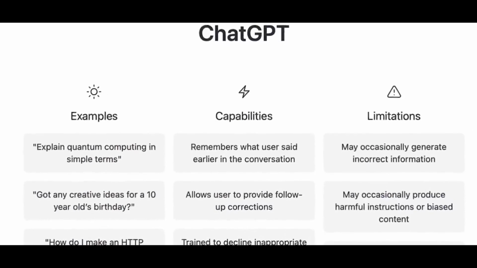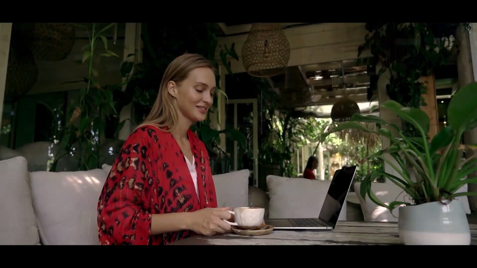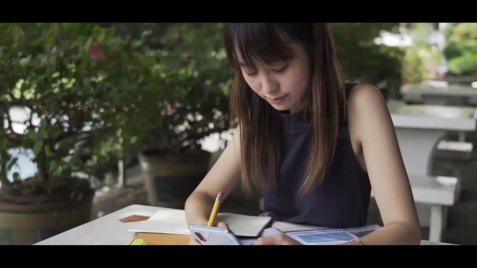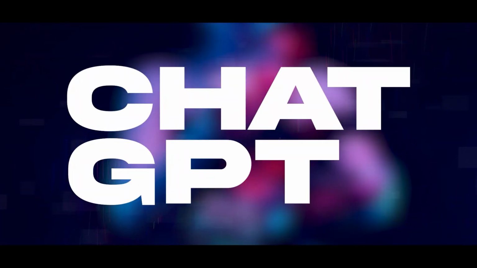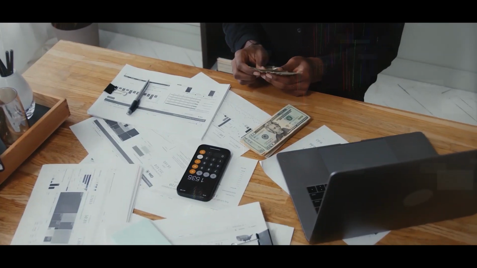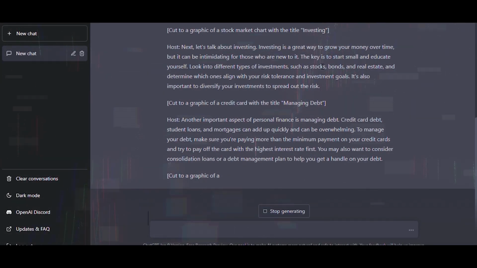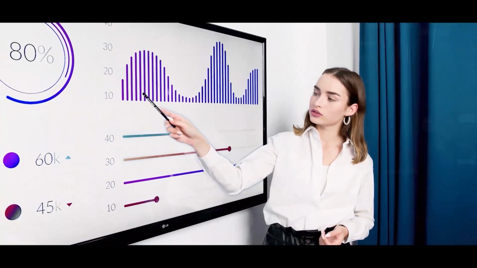Chat GPT is a valuable tool when it comes to creating and enhancing your course. You can use it to generate ideas for your course, write course scripts, and even create quizzes and tests. This tool can help you make your course more interactive and engaging for your students, which in turn can help increase your revenue. Before using it, it is important to fine-tune the model on your own dataset to better suit your needs. So, how do we turn the script that Chat GPT wrote for us into a slide presentation?